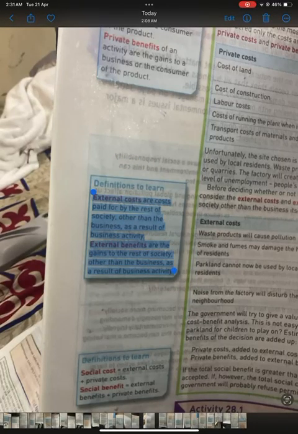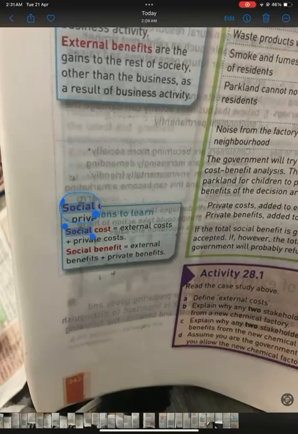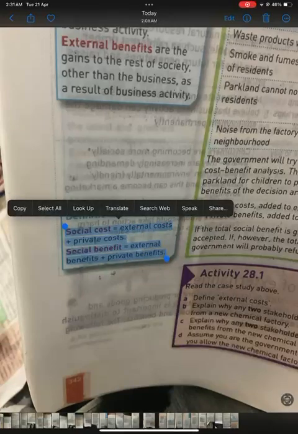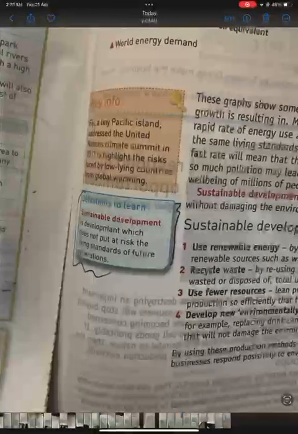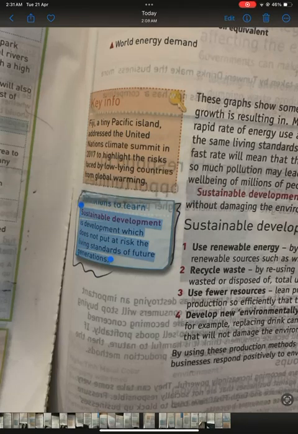External costs are costs paid for by the rest of society, other than the business, as a result of business activity. External benefits are the gains to the rest of society, other than the business, as a result of business activity. Social cost equals external costs plus private costs. Social benefit equals external benefits plus private benefits. Sustainable development is development which does not put at risk the living standards of future generations.